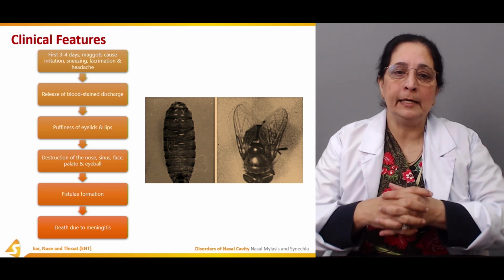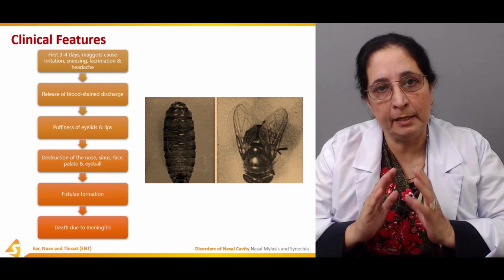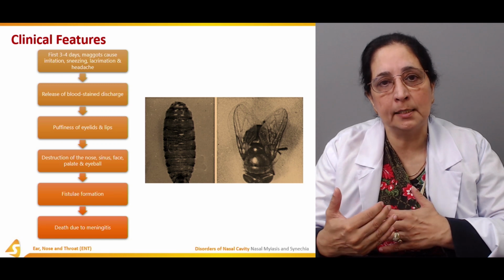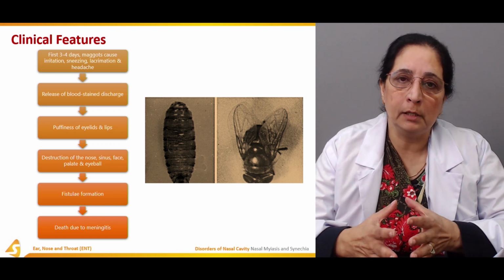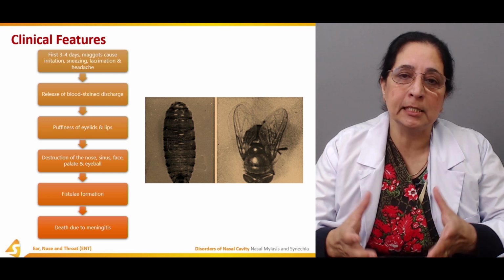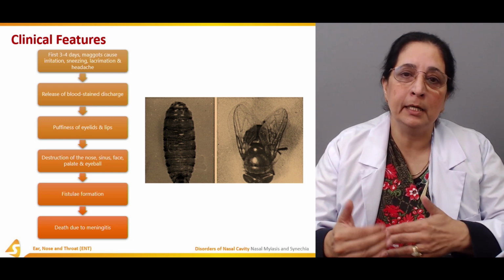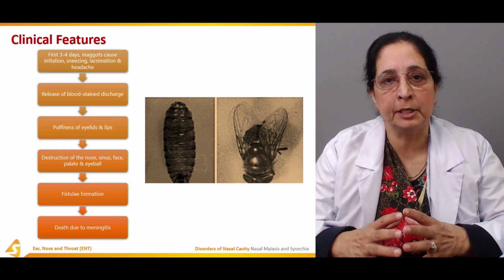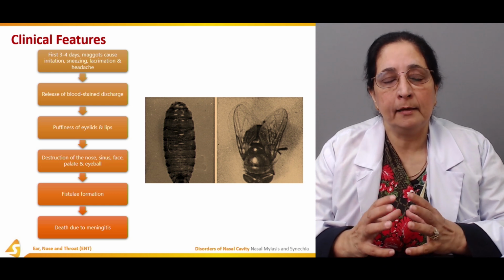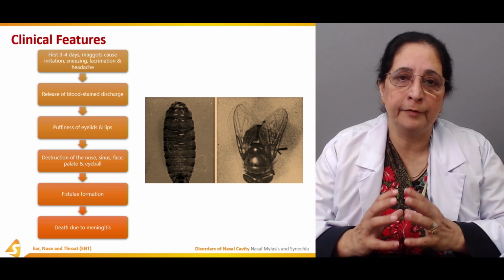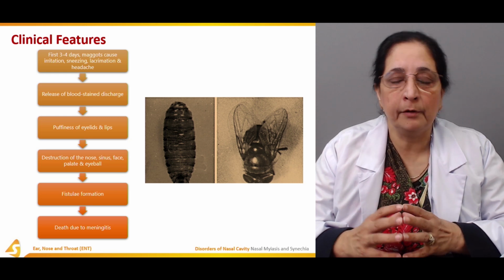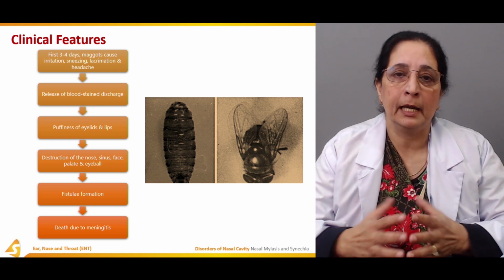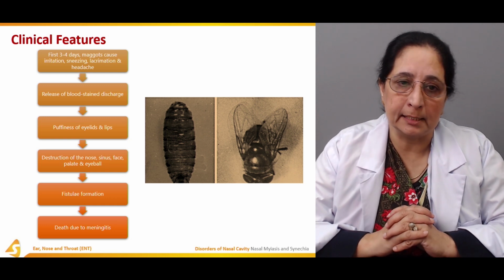So we notice that it's a very bad condition, because it begins with symptoms common to rhinitis and common cold, and after 3 to 4 days there is blood-stained discharge, destruction of tissues, fistula formation, and spread of infection by the maggots to the meninges, which can cause death from meningitis.